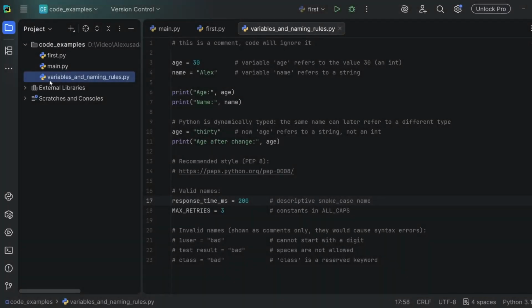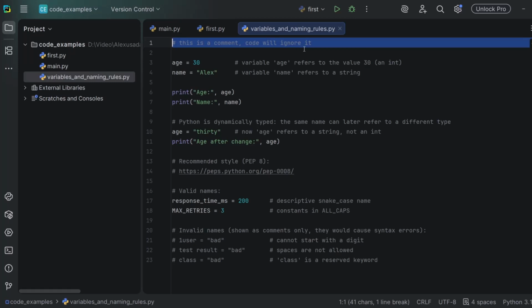Okay, so I created a file named variables_and_naming_rules.py. The file starts with a comment. On line 1, you can see a hashtag. When there's a hashtag, you create a comment. This is a comment, the code will ignore it. This is just for developers, or when you create something and want to leave a reminder, so you comment things. This text will be ignored by the code, but we can see what's here. We can read it. So you can see comments alongside the code here.